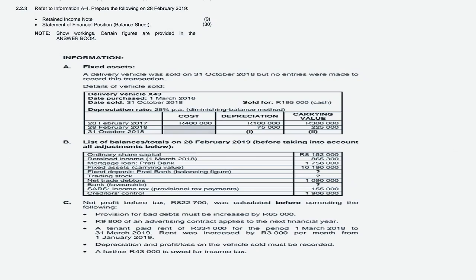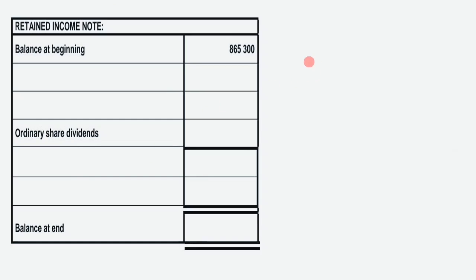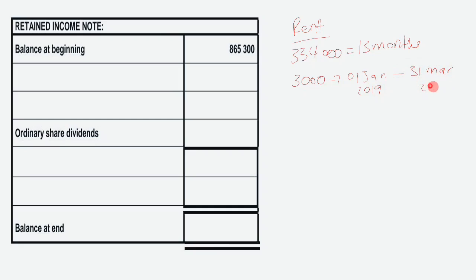So I think I need a space for this. Yeah, I will do the calculation here. Remember, our rent was 334,000, and it's for 13 months, right? And then the adjustment said an increase of 3,000 with effect from 1st January 2019. So from January up until 31st March 2019, our rent increased for only 3 months, right?